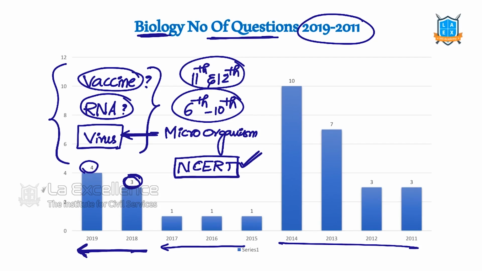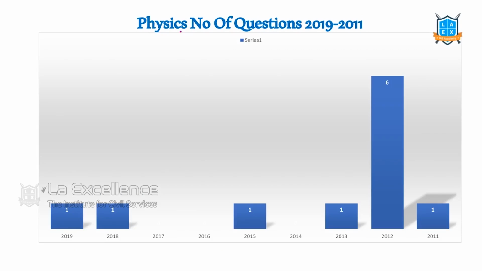But for basic biology, either you have very few classes or we need to read them from 6th to 10th class NCERTs. I suggest you to go through 6th to 10th class science NCERTs. Biology questions are important. At least a few questions we can expect, 2 to 3 questions. Physics, basic physics related questions.